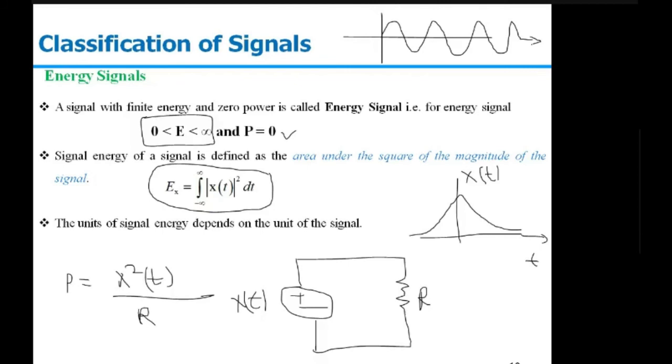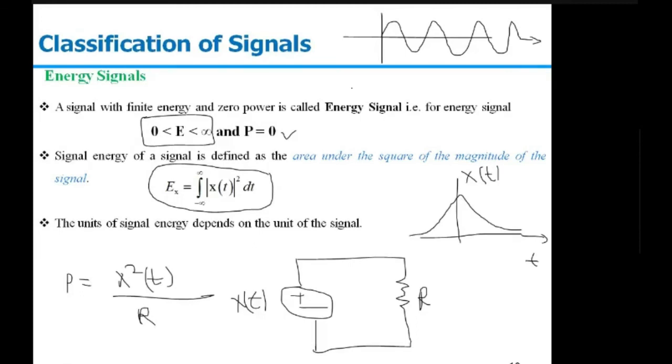And if the amplitude is not going to 0, then when you integrate this over this time interval, it will be infinite in nature. That's why we are saying periodic signals have the probability that they are not energy signals, whereas non-periodic signals have the probability that they are energy signals. So we are saying here that they have the probability, but we are not saying that all the non-periodic signals will be energy signals. That is not the case.